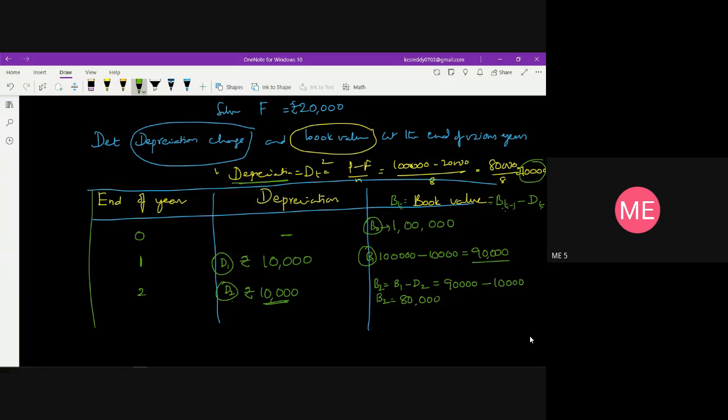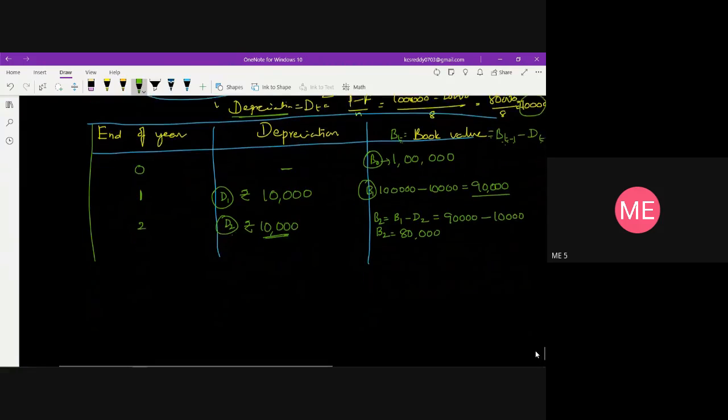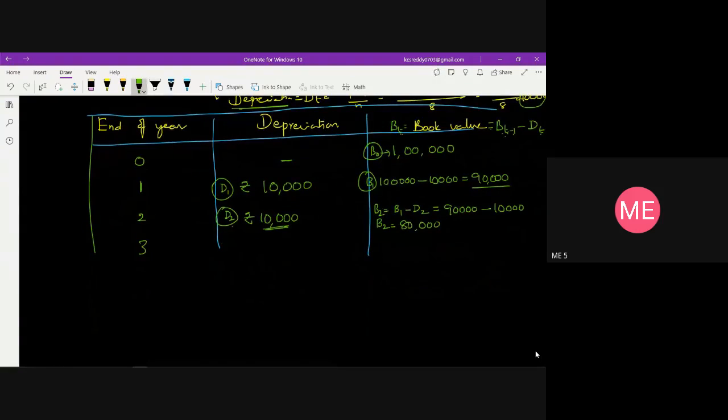Similarly, for the third year, D3 is the same, that is rupees 10,000 only. Then B3 is equal to B2 minus D3, so 80,000 minus 10,000 is 70,000. Then for year 4, 10,000 only, so this becomes 60,000.